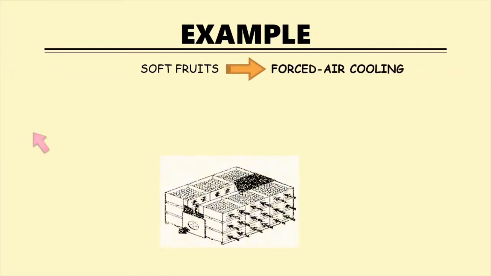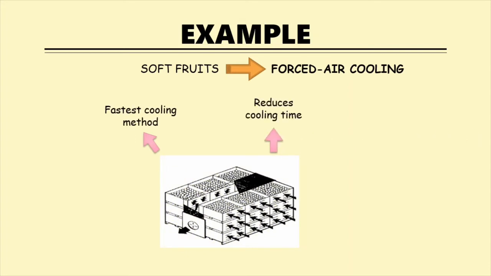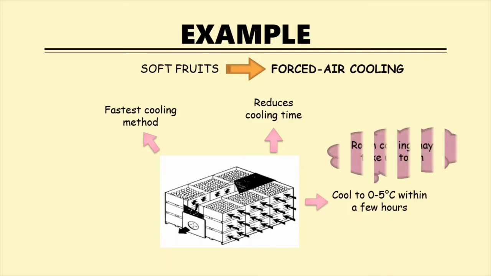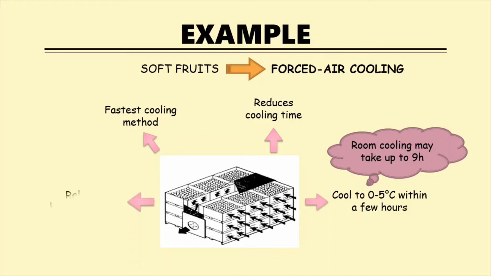The most common method to pre-cool soft fruits is forced air cooling. This is the fastest cooling method because it can reduce the cooling time. Forced air can cool berries to 0 to 5 degrees Celsius within a few hours, whereas room cooling may take up to 9 hours. The optimal temperature for storing the berries is 1 degree Celsius with a relative humidity of 95%.